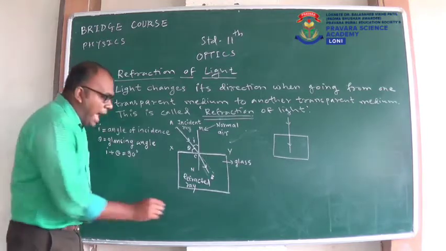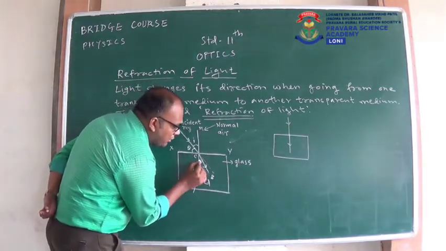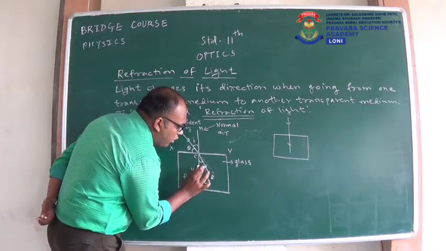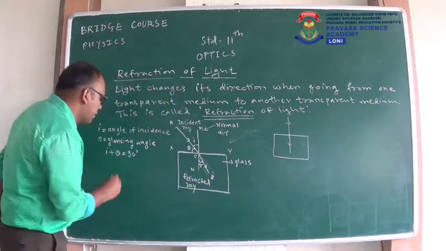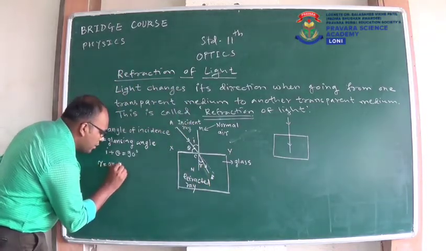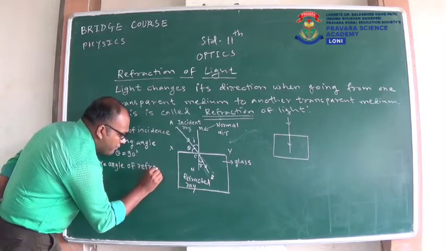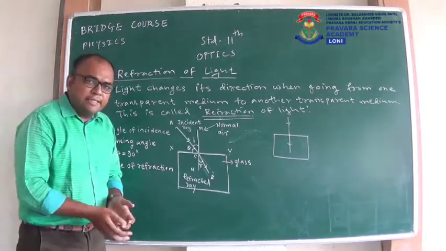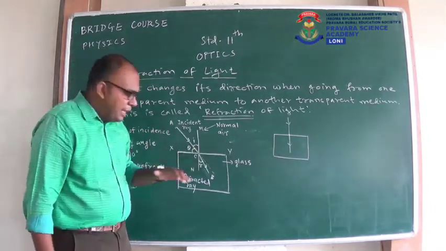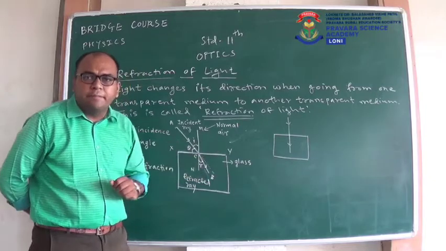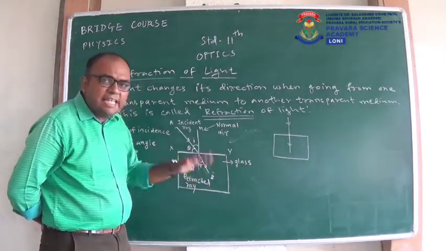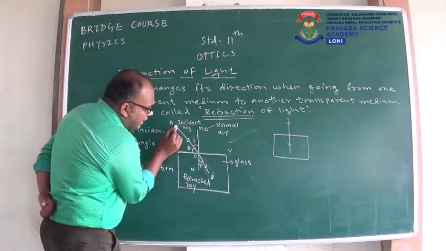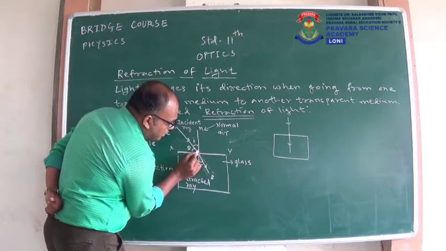Now the next term: the angle between the refracted ray and the normal is called the angle of refraction. We denote it by R. So R will be the angle of refraction. Now one more term we'll consider. Suppose this second medium, that is glass, is not present here. Then how will this light ray travel? You can see this light ray will travel in a straight line path, like this.